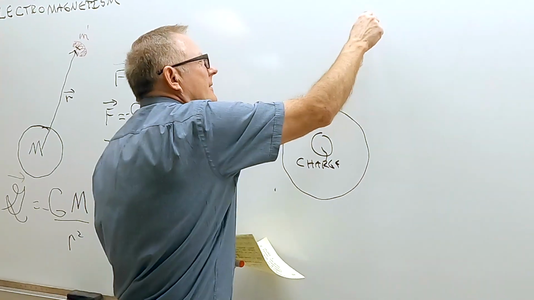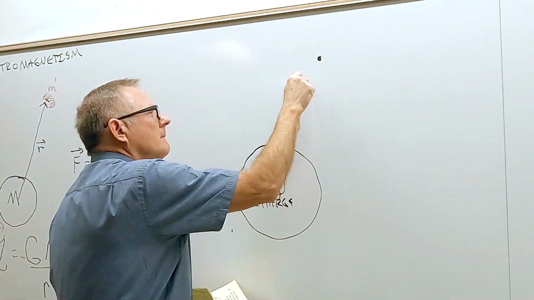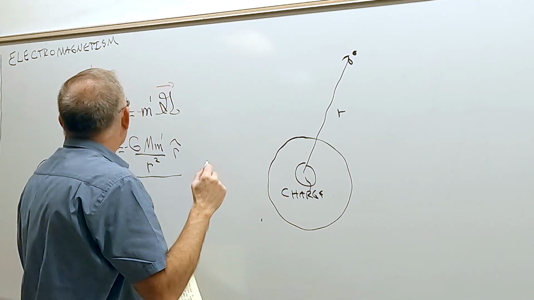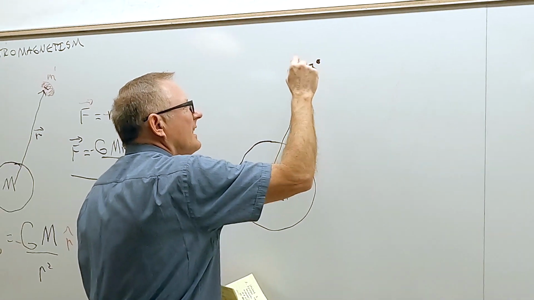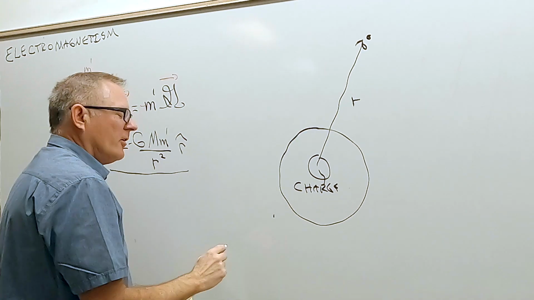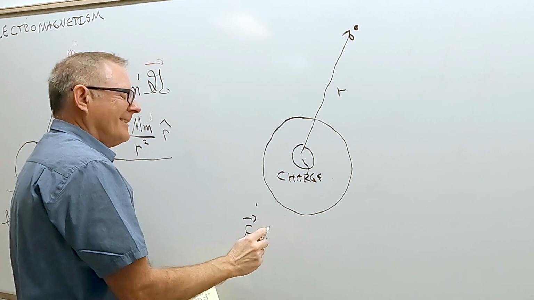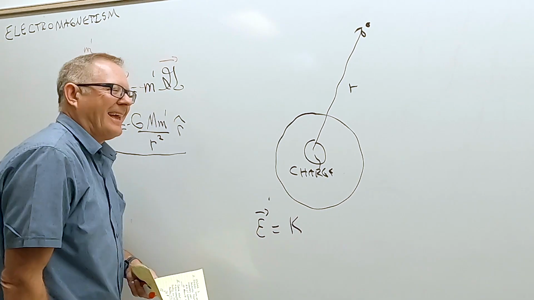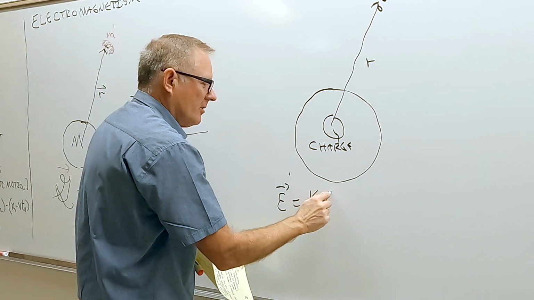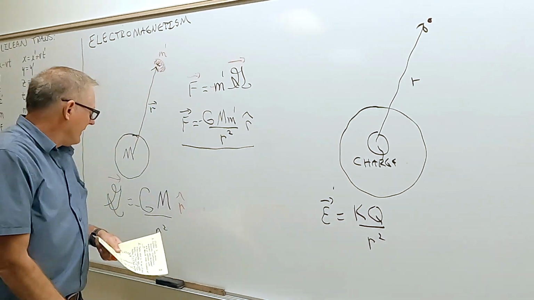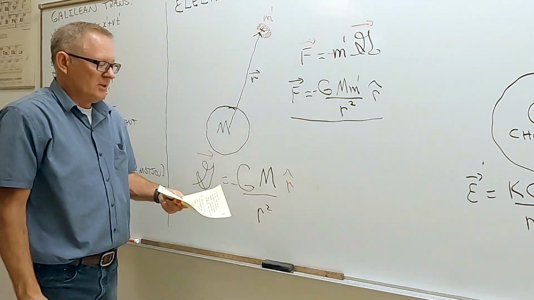And out here, some distance R, we get a different field. We call this an electric field right here. And we say the electric field out there is given by a different constant, K, times Q all over R squared. Looks a lot like this one right here, GM over R squared.